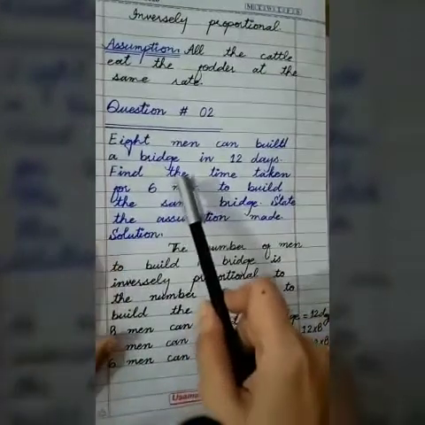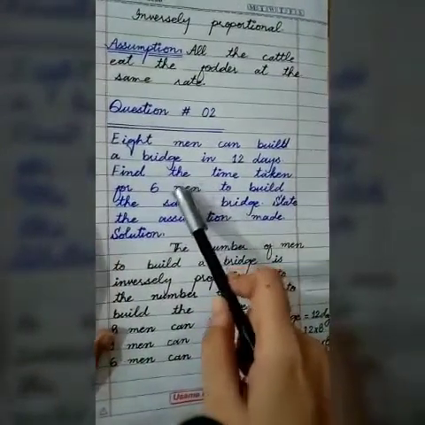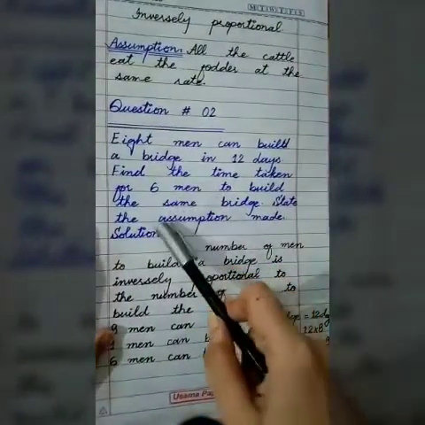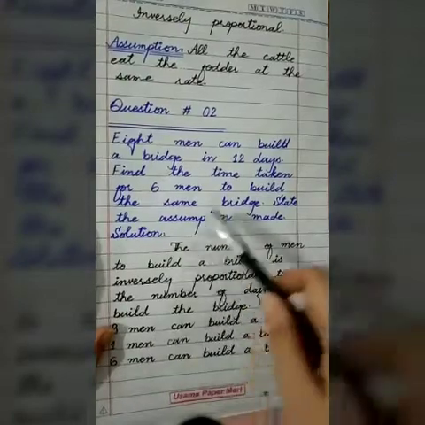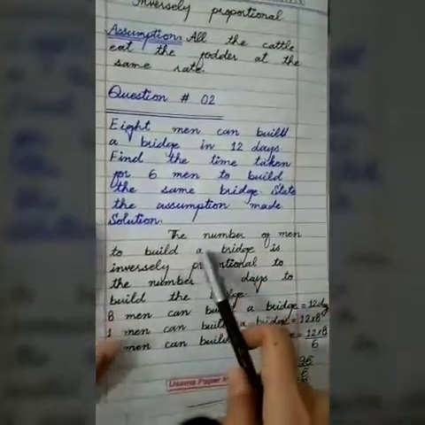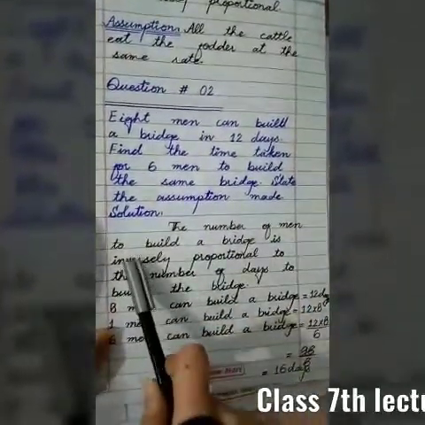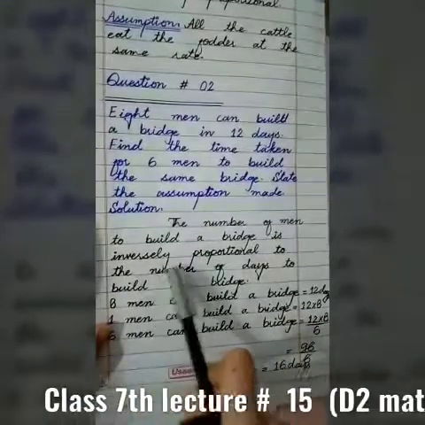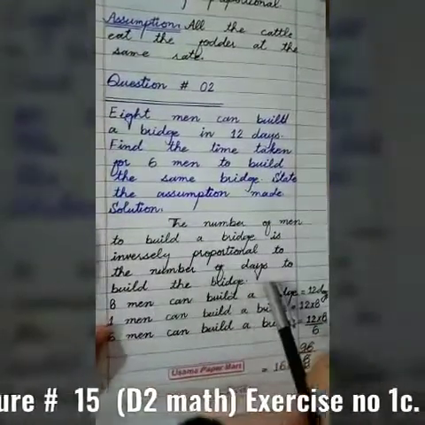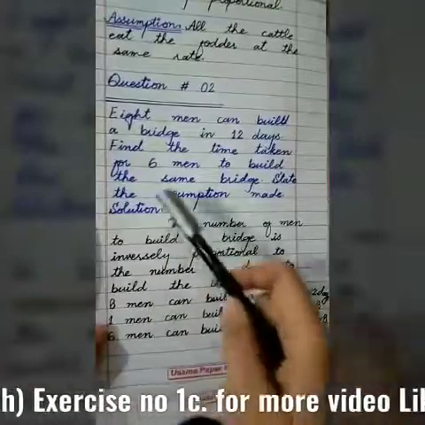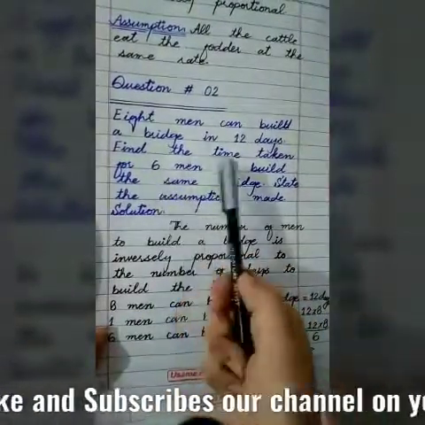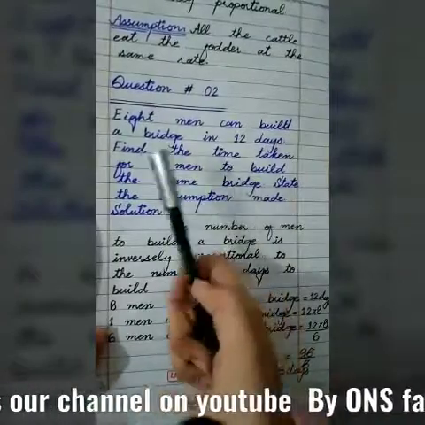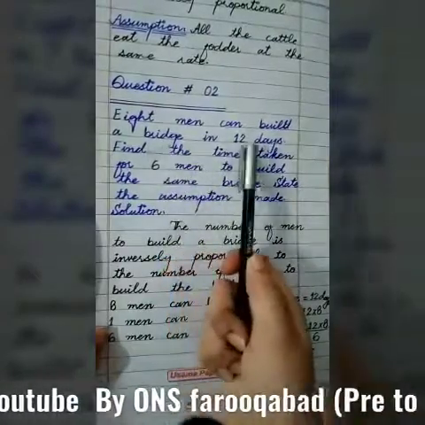So let's start, students. We will solve this question by two methods. I'll solve with two methods, but you will find which one is the easiest, so you can adopt that one. The number of men to build a bridge is inversely proportional to the number of days to build the bridge. That is inversely proportional. Why? What is the relation between men and the time? Meaning, what is the relation between men and days?